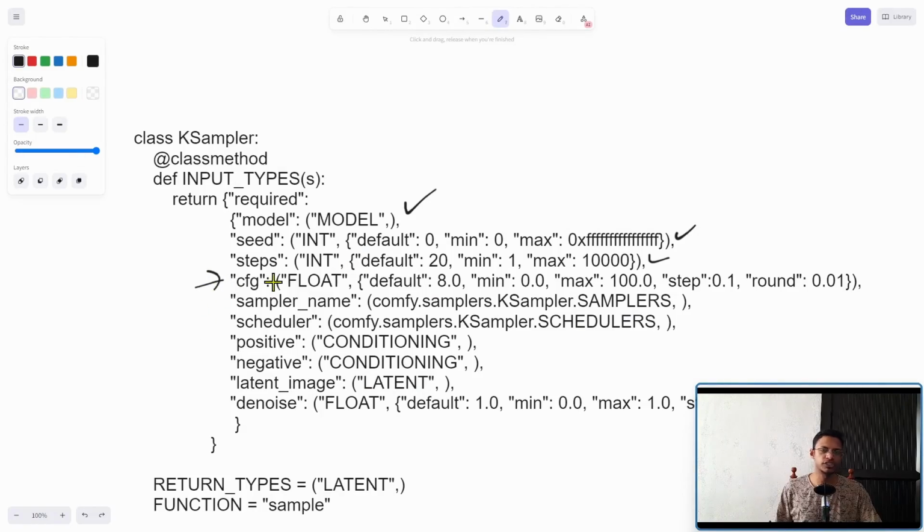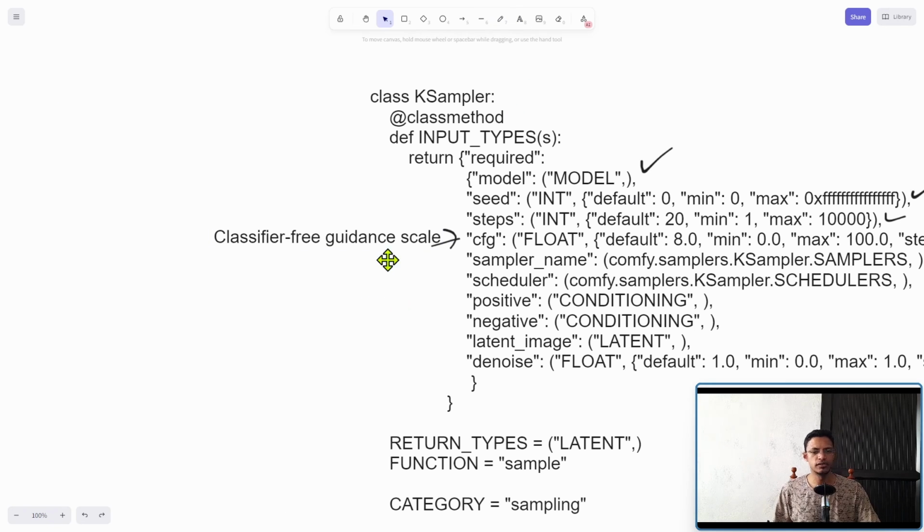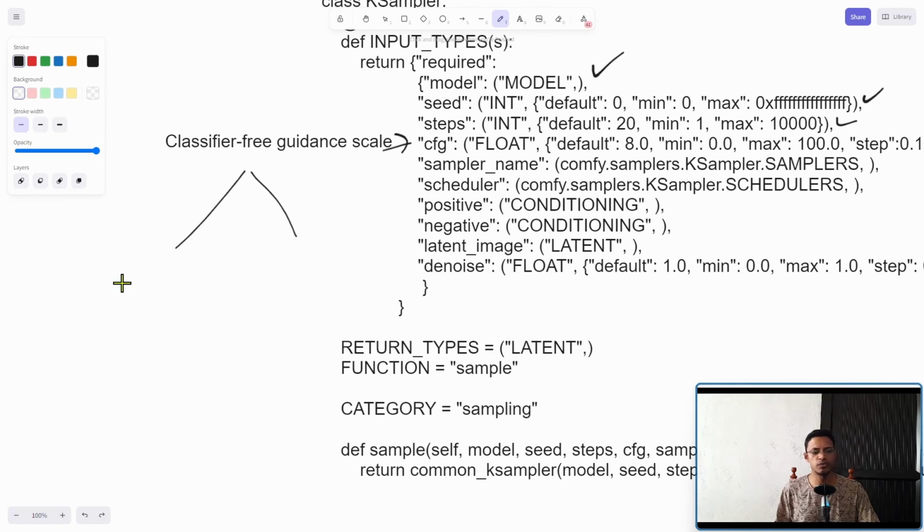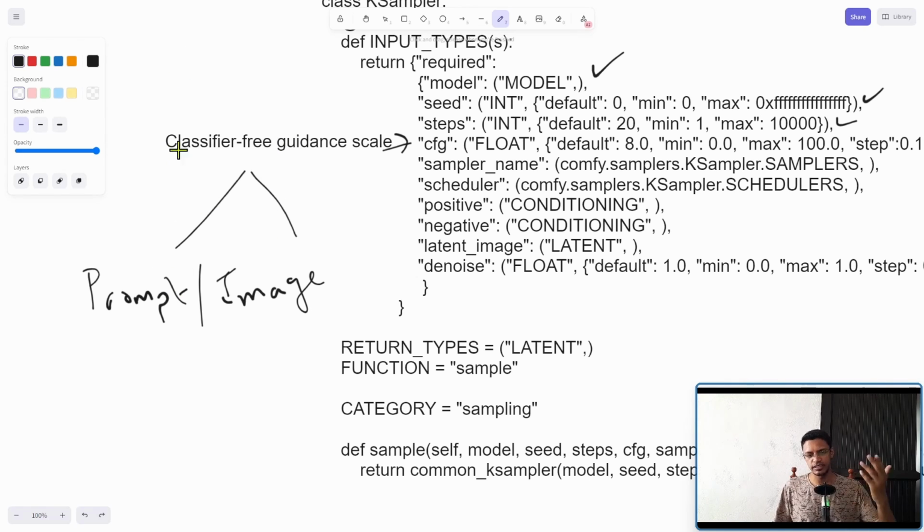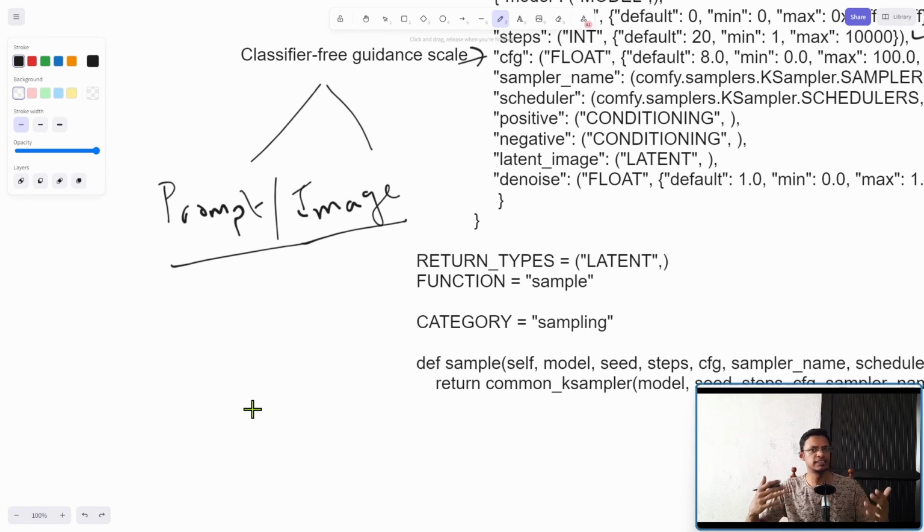Now for CFG, it's known as the classifier-free guidance scale, and this scale will determine whether we are going to follow the prompt. With this classifier-free guidance, the CFG, the higher the CFG, the more the model will follow the prompt or the input image. And the lower the CFG, the more freedom or randomness the model will get in order to generate the image.